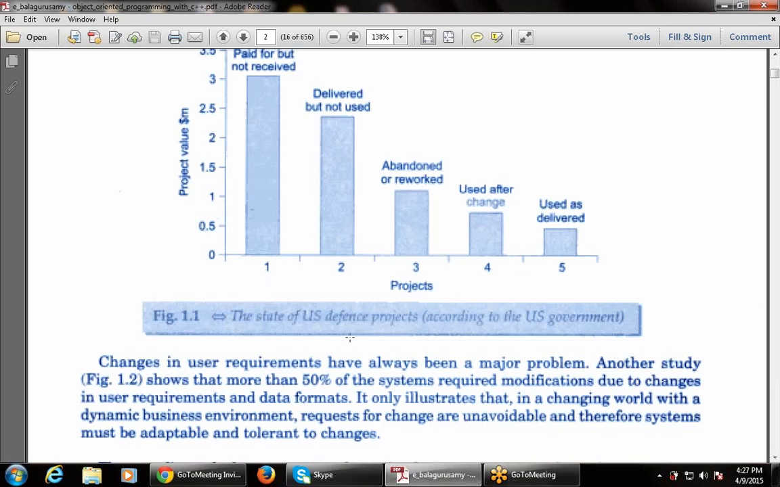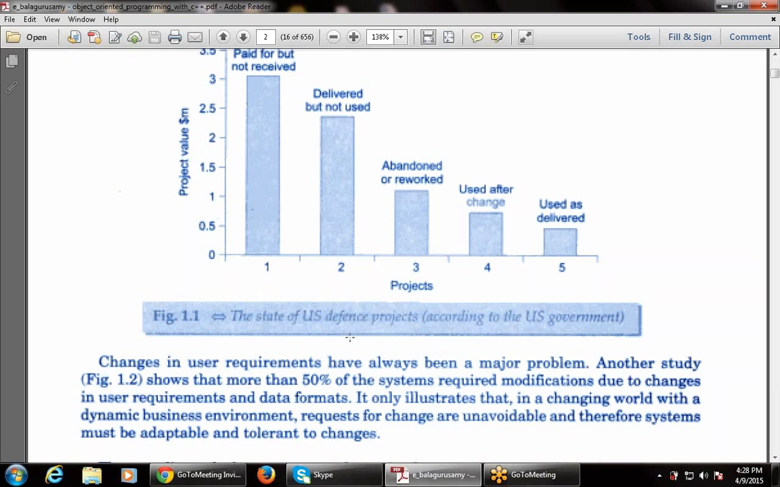Now, the next paragraph says changes in the user requirements have always been a major problem. So whenever there is any change, in a software crisis, that is a major problem for any user, for a developer, for a programmer, for anyone. Another study shows, in figure 1.2, that 50% of the systems required modification due to changes in the user requirements and the data formats.